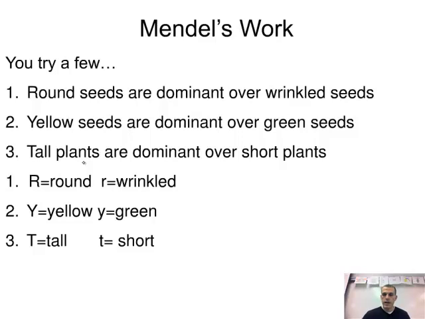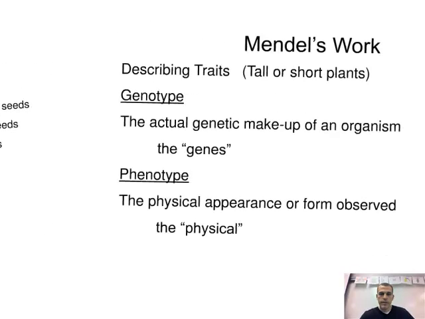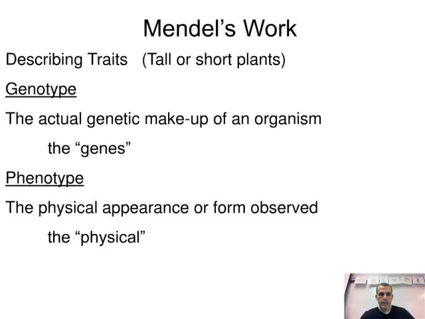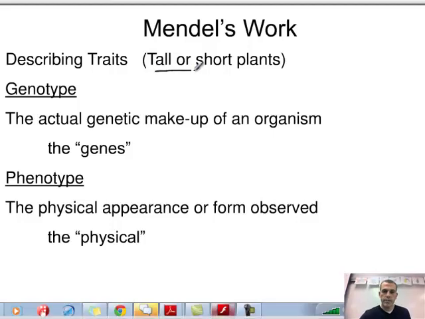Okay, so moving forward from there, what he needed to do was describe the genetic makeup and also the physical appearance. In this particular case, we're looking at tall versus short plants. Now remember, tall is the dominant trait, and short is the recessive. Your genotype is the actual genetic makeup of the organism, or what we refer to as the genes.